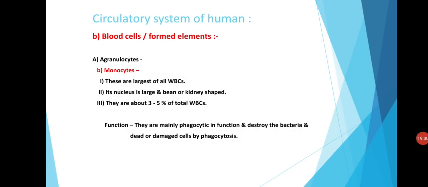Monocytes are the largest of all WBCs. The nucleus is large and it is bean or kidney shaped. The contribution of monocytes is about 3 to 5% of total WBCs and they are mainly phagocytic in function, which can destroy the bacteria and dead or damaged cells by the process of phagocytosis.